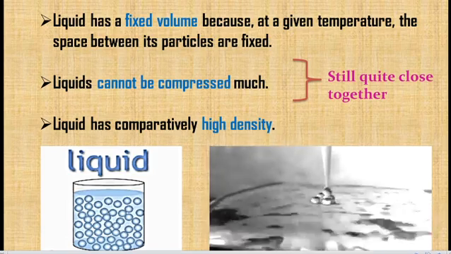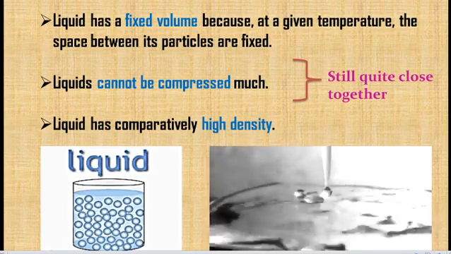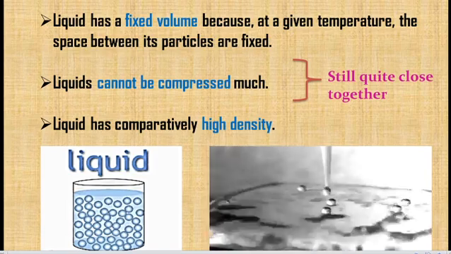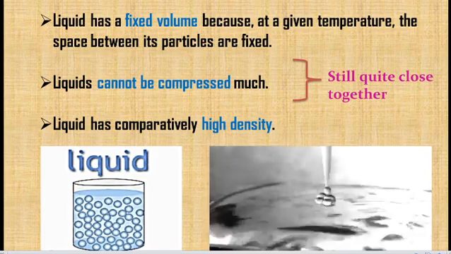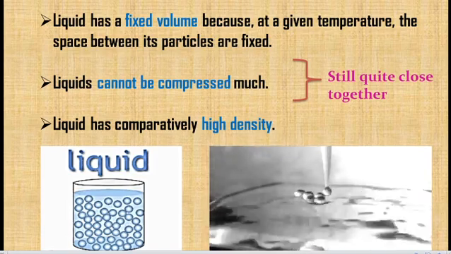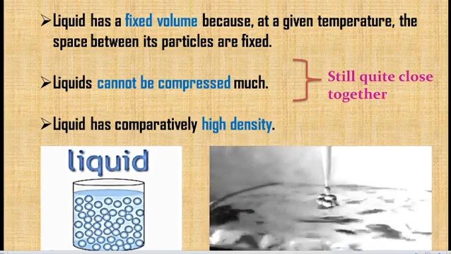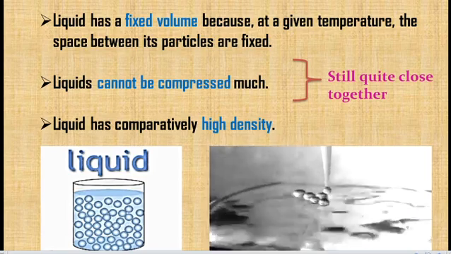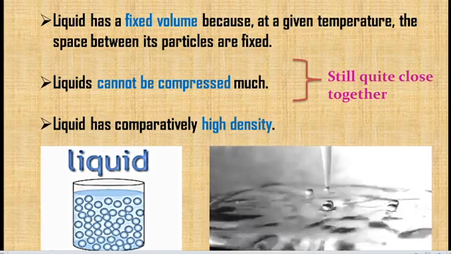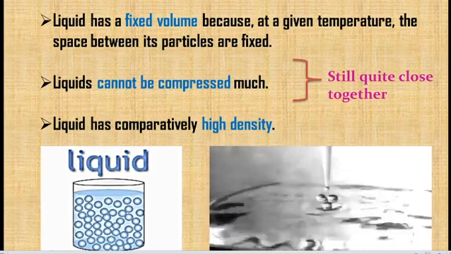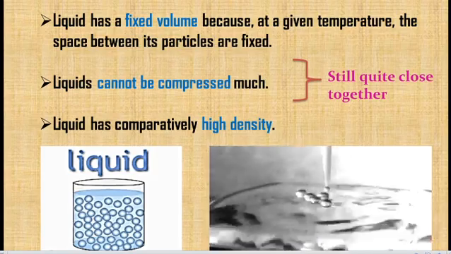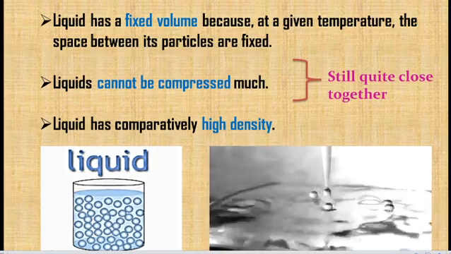But it is more or less equal to solids, so we cannot compress much because the particles are still quite close together. Same as a solid, it also has density, comparatively high when compared to solid or gas.